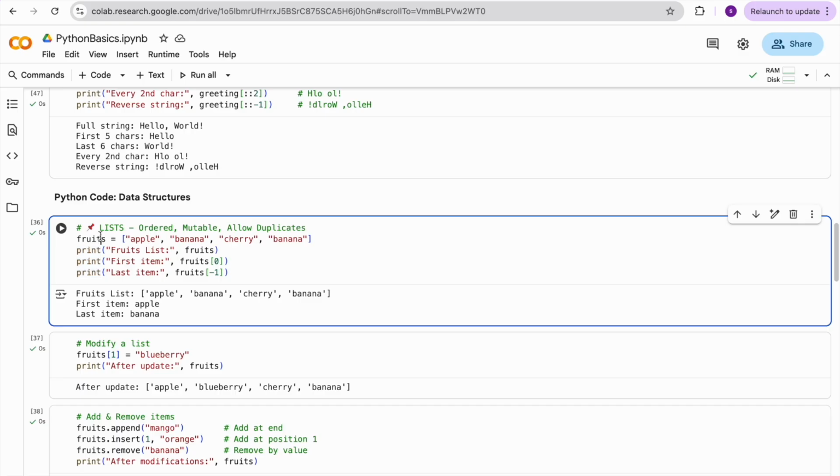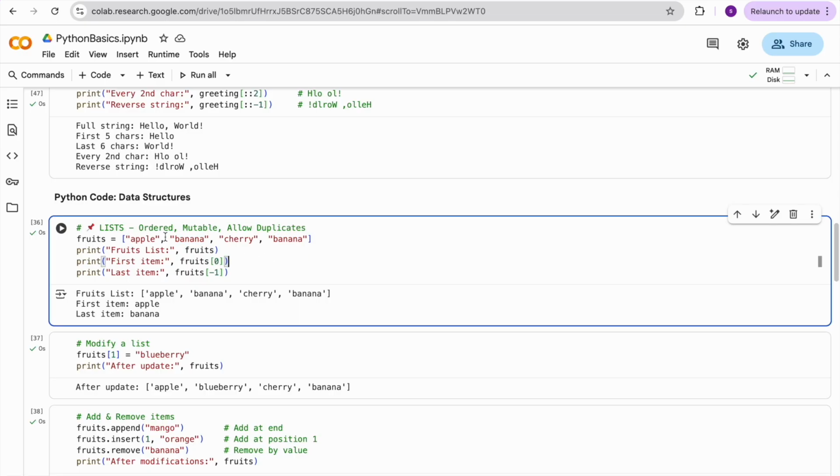So here I have one list. This list contains a set of strings, nothing but fruit names. Fruits contains apple, banana, cherry and banana. So I have a duplicate actually. I intentionally gave this to understand whether the list will allow duplicates or not. So this is a list.